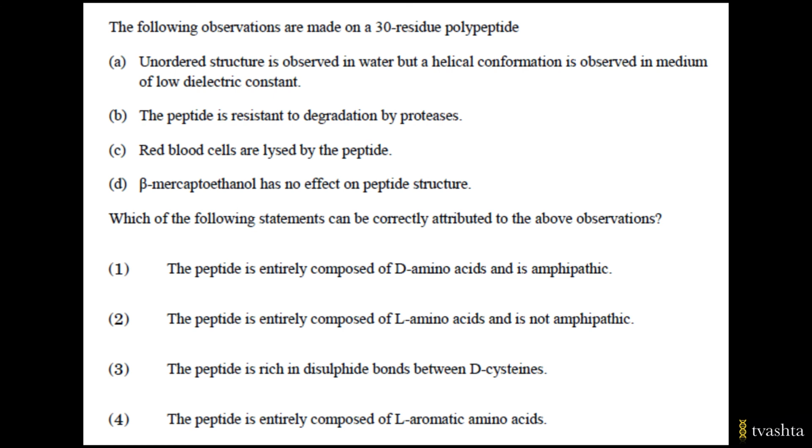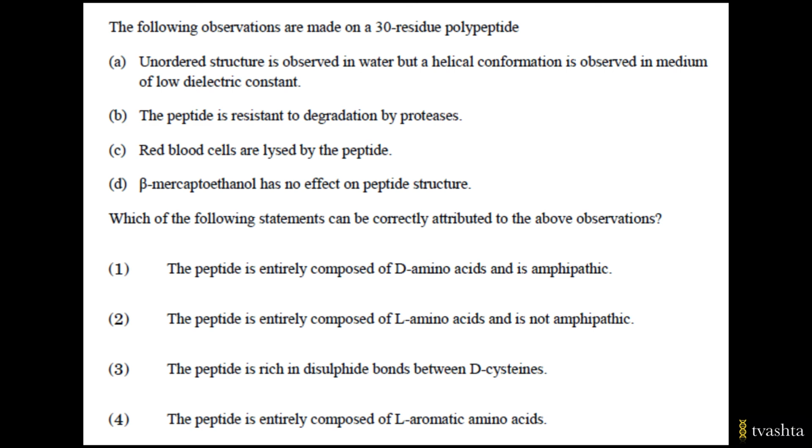The fourth option says that the peptide is entirely composed of L-aromatic amino acids, which is incorrect because we discussed that the peptide is composed of D-amino acids because it is resistant to degradation by proteases.